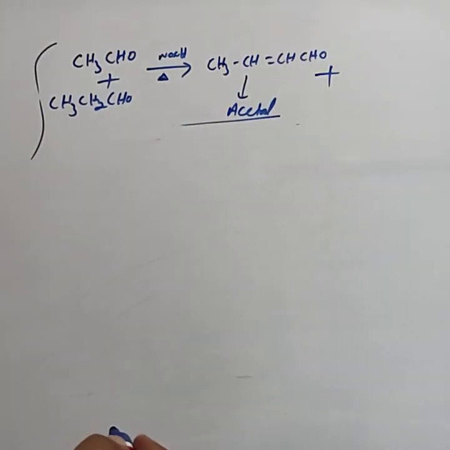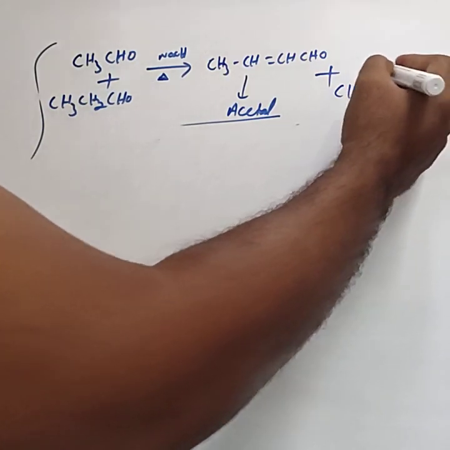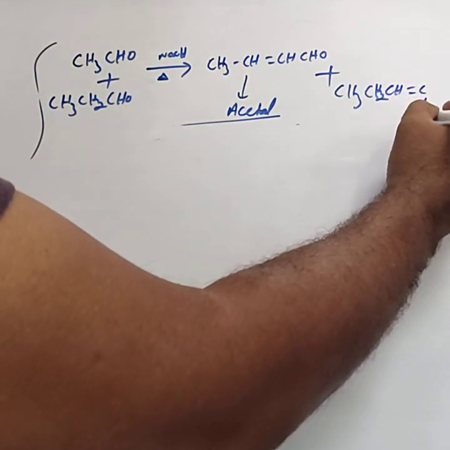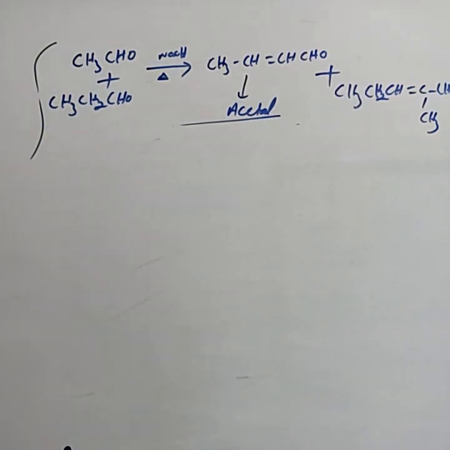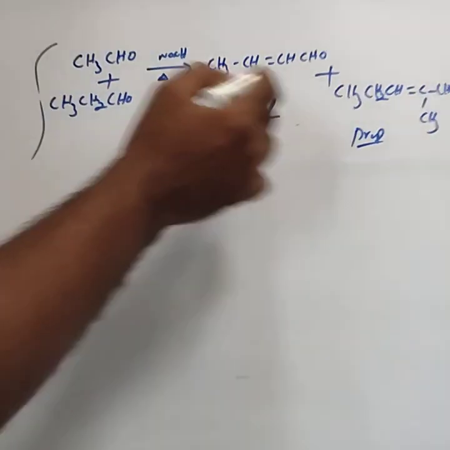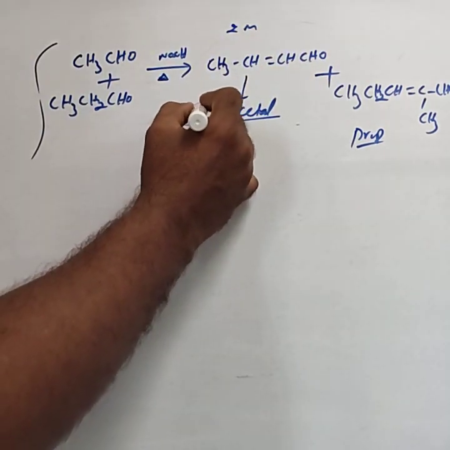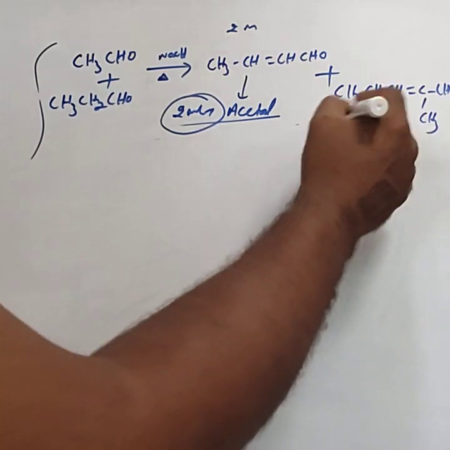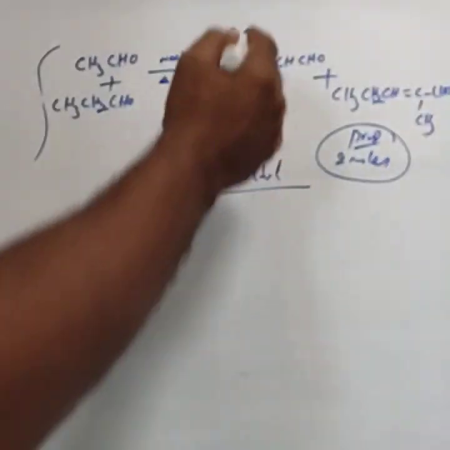Then one more possibility is CH3CH2CH=C(CH3)CHO. This possibility is by taking 2 moles of propanaldehyde. These two are just the simple aldol condensation products.